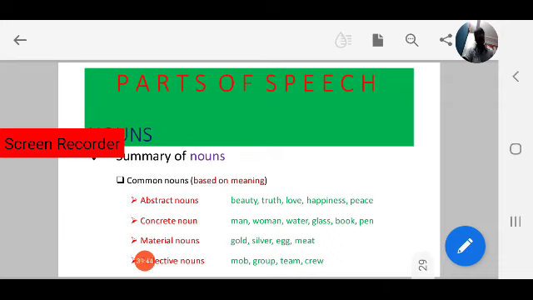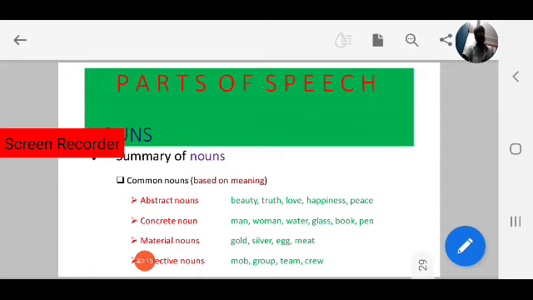We can feel happiness, but we cannot touch it. What is happiness? It cannot be detected by our five senses. We cannot see happiness, hear happiness, or taste happiness. We cannot touch it, we cannot hold it. So happiness comes under abstract nouns.